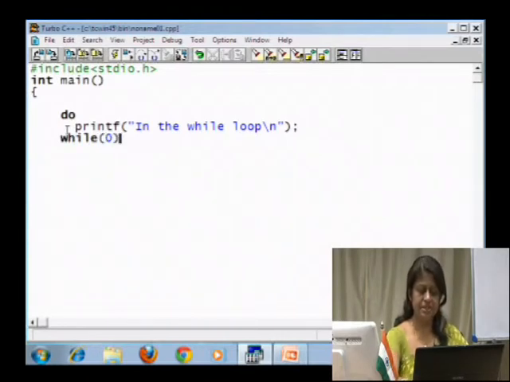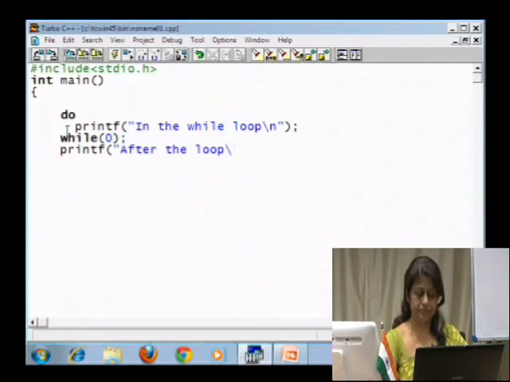This is a special type of condition that we are specifying over here, while 0, printf after the loop, and then we are ending the program. So, what is the output that you expect out of this program?